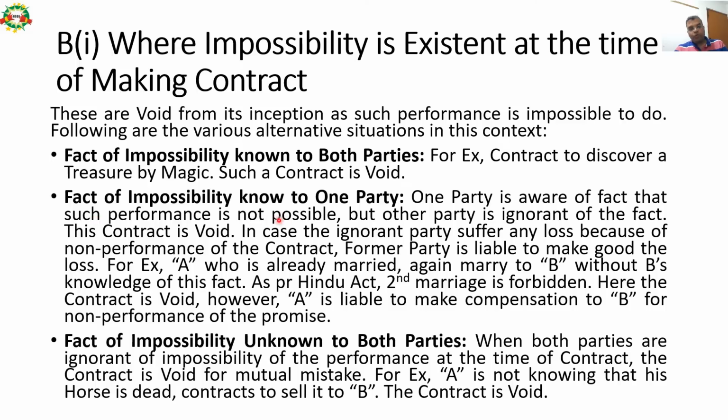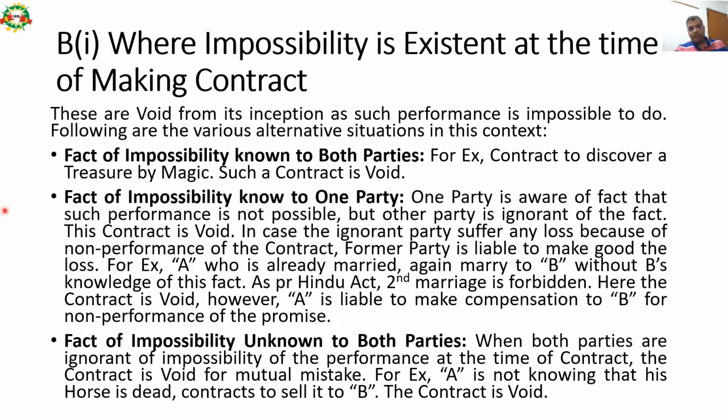Fact of impossibility known to one party. One party is aware of the fact that such performance is not possible, but the other party is ignorant of the fact. This contract is void in case the ignorant party suffers any loss because of non-performance of the contract. Former party is liable to make good the loss. For example, Mr. A, who is already married, again marries Miss B, without B's knowledge of this fact. So as per the Hindu Act, second marriage is forbidden. Here the contract is void. However, Mr. A is liable to make compensation to Miss B for non-performance of the promise.